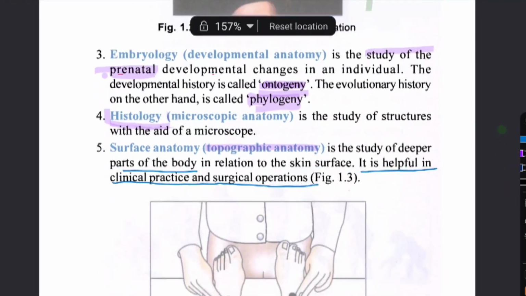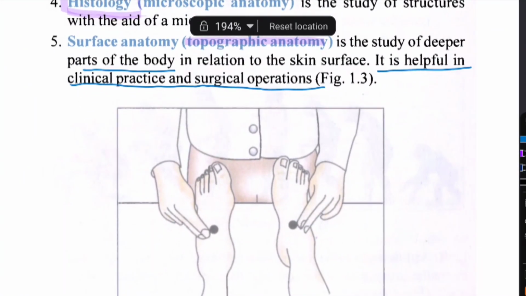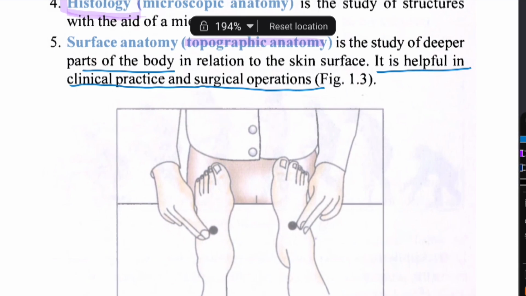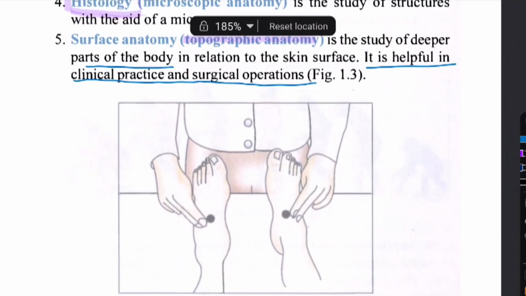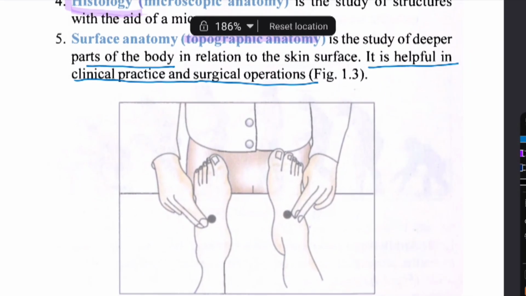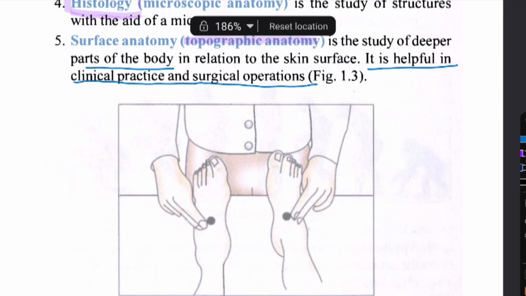Like you can see in this diagram, we are locating different bones or muscles, or we locate the heart, borders of the heart. It is very important in surgery. When we do surgery, surface marking is very important. So surface anatomy is a very important field in surgery.